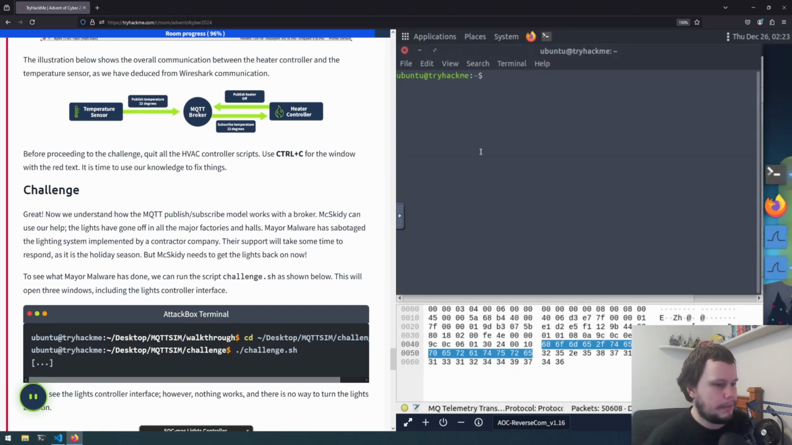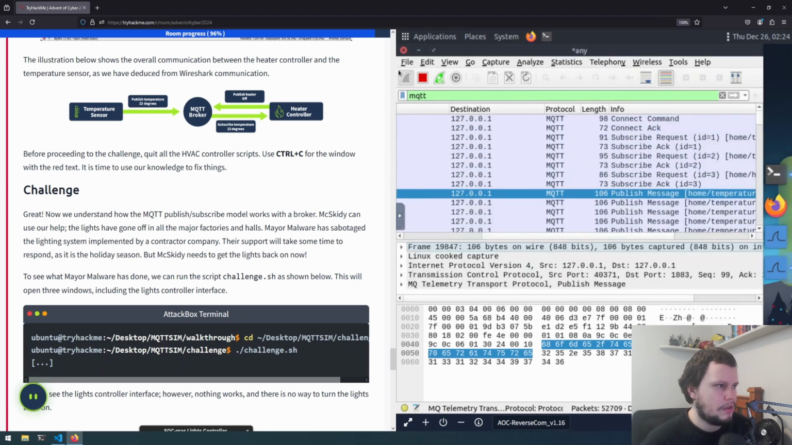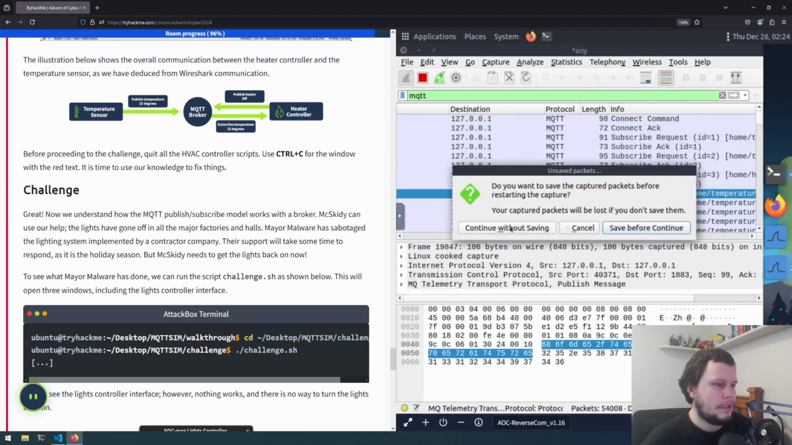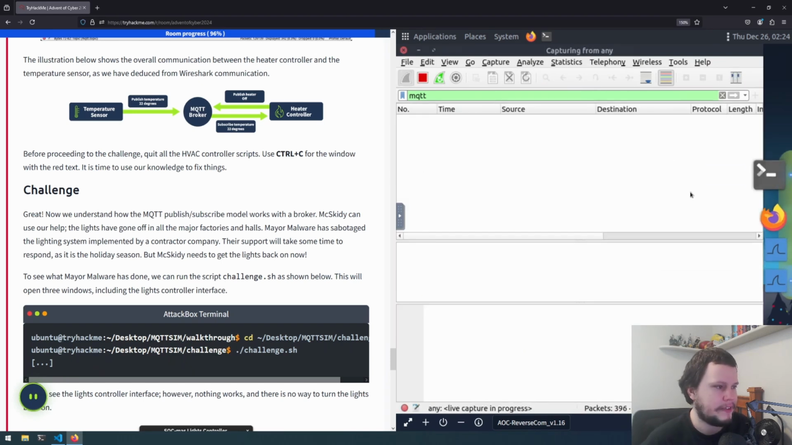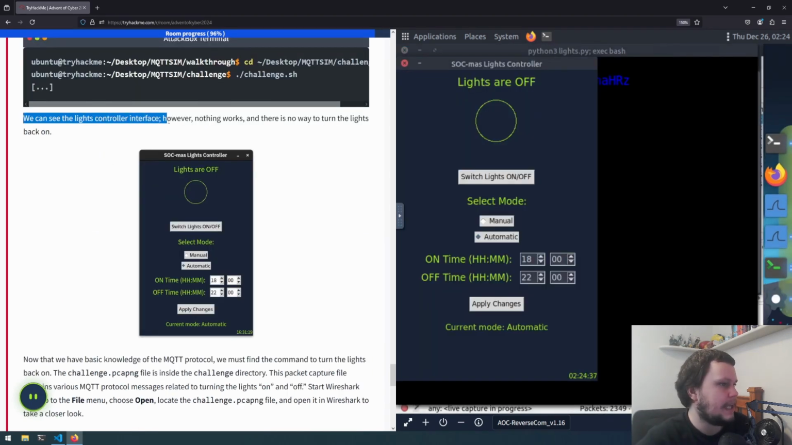So we'll now open up the terminal and we'll go back to desktop, MQ and challenge, and we'll run. Actually, before we do that, we should probably clear this if possible. So we'll do restart on capture, continue without saving, and now we'll start the challenge. So we can see the lights controller interface, however nothing works, and there's no way to turn the lights back